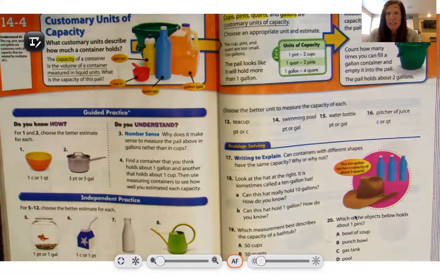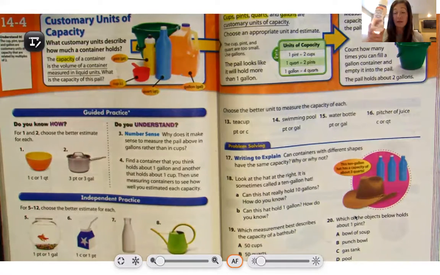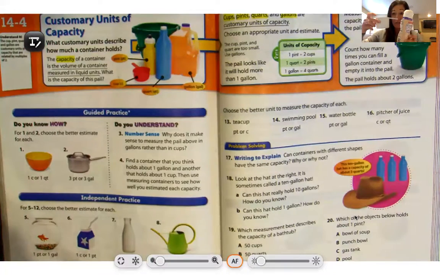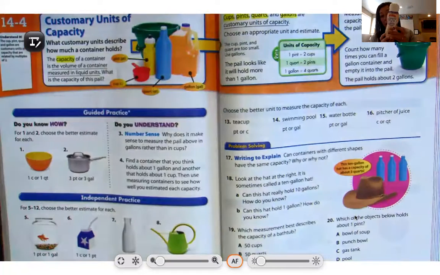You know what I did? I just went through my refrigerator and said, I need something that has a pint. I need something that has a quart. Oh, here's another pint. So a pint is the water bottle, right? It's just a tiny bit over a pint, but this coffee creamer is exactly 1 pint. It has 16 ounces. It's 2 of these cups. 2 of these equal 1 of these. So that's another pint that I had.